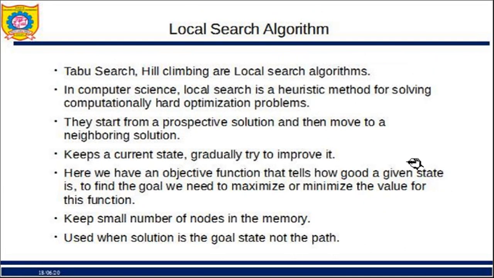Candidate means one example solution. It iteratively moves to the neighboring solution. Fine. Now, which solution to take among the neighboring solutions? For example, suppose this is my search space. This is my first solution which I feel could be a solution, so I'll call it a prospective solution. Now, which neighborhood to go to? I can go to this, this, or this. Where to go? This is one question.